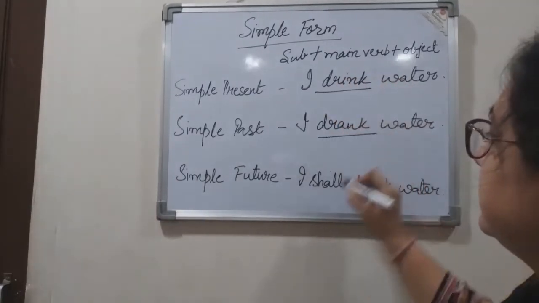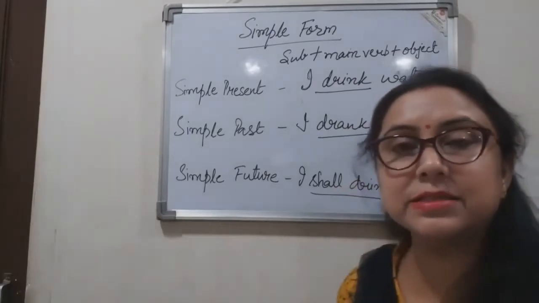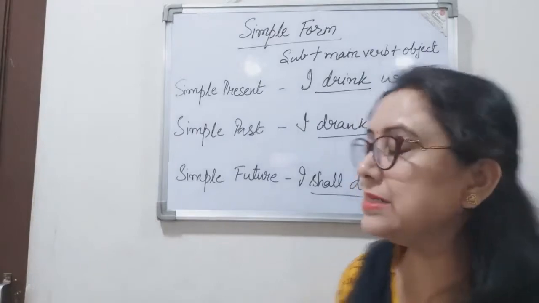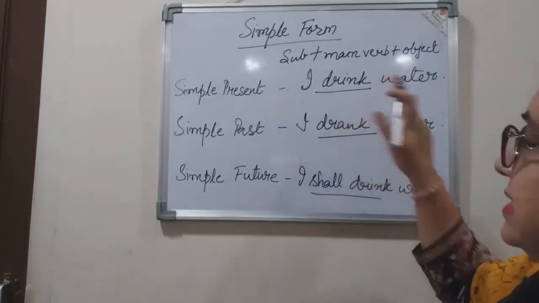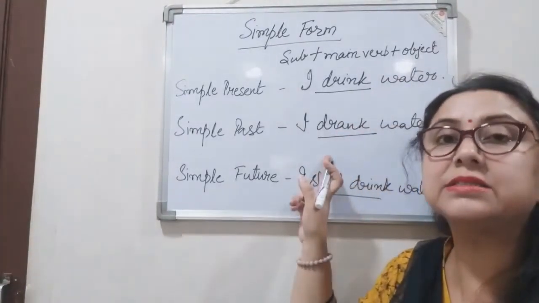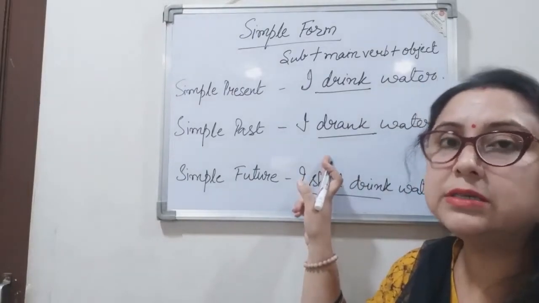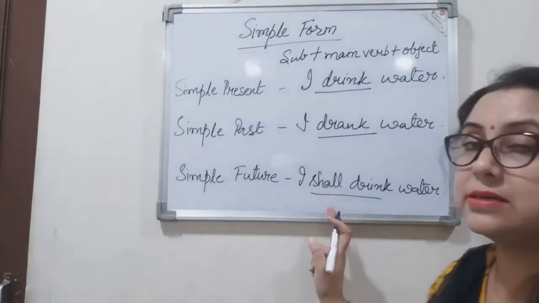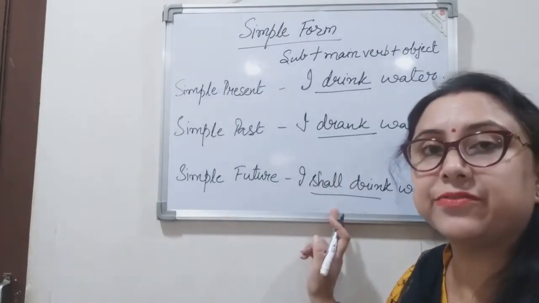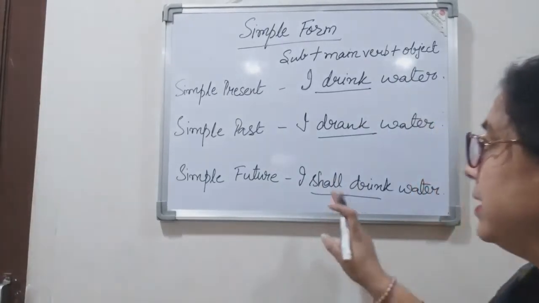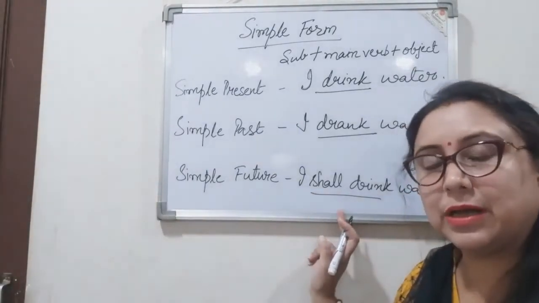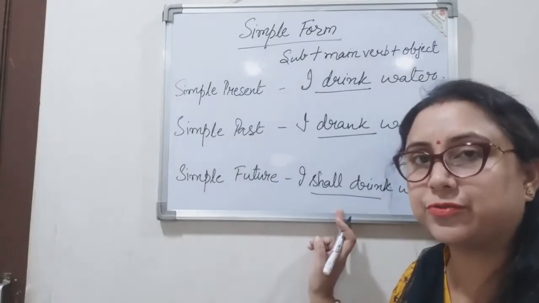In the first sentence the verb is in its present form. In the second sentence, I drank water, the verb is in its past form. And in the third sentence, I shall drink water, the verb is in future form.